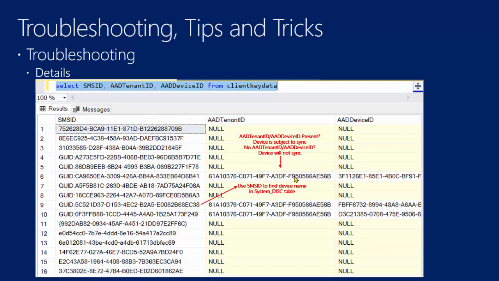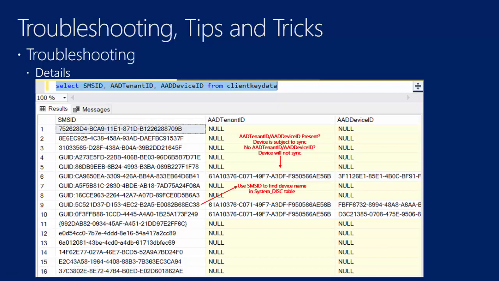Doesn't mean synchronization is broken. It just means that we have not recorded the Azure AD Tenant ID associated with the device, so it's not eligible to sync yet. Now, there could be some reasons that things are not getting here, and so it would be troubleshooting of your discovery process and what's out there and so on that I'm not going to get into here. But I do want you to know that if this tenant ID is not present, you're not synchronizing. And so those devices aren't synchronizing.